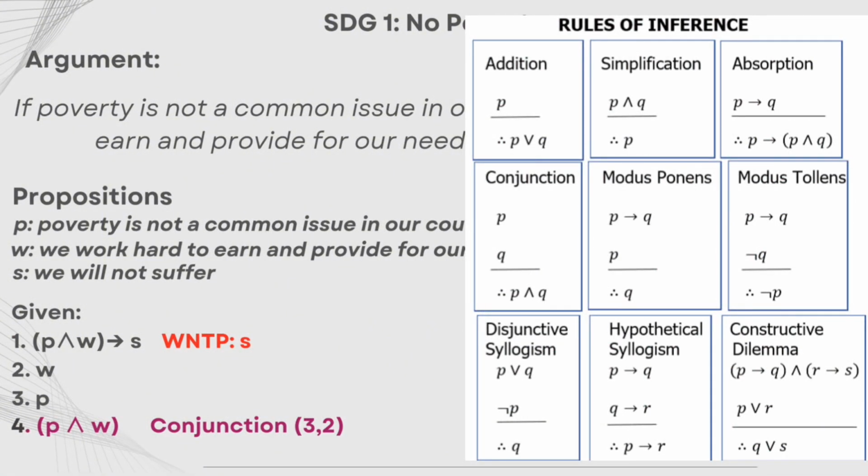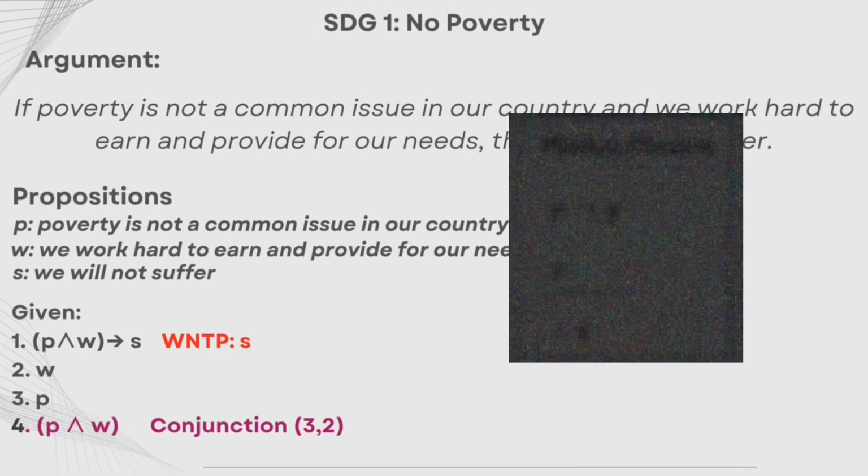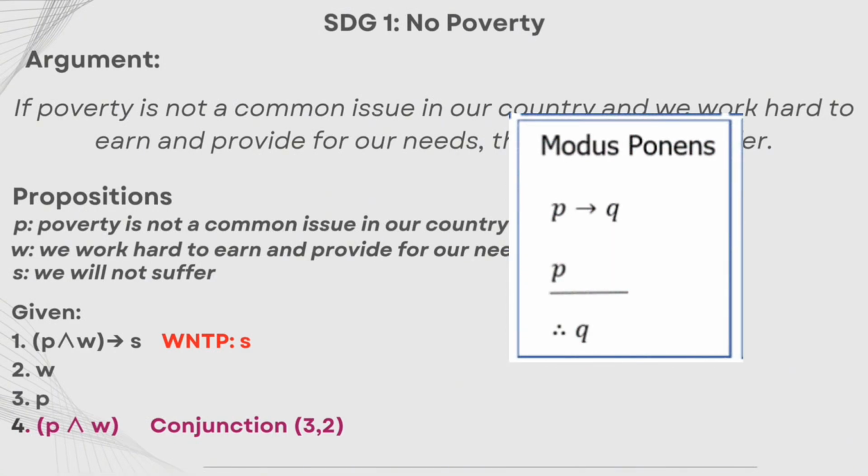What can we observe based on the givens since we have conjunction? What rule of inference can we apply? Yes, we can use modus ponens in this situation. As we notice in the modus ponens rule, we have P implies Q, P, therefore Q. So we can apply it to number 1 and 4.